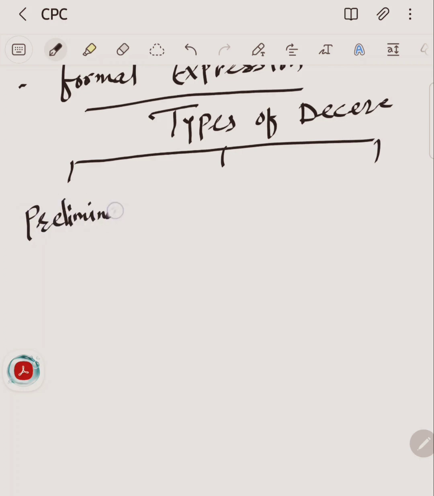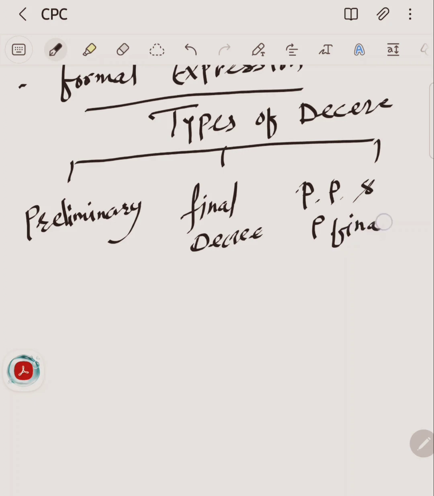Second, a final decree. Third, partly preliminary and partly final. So these are the three kinds or types of decree.